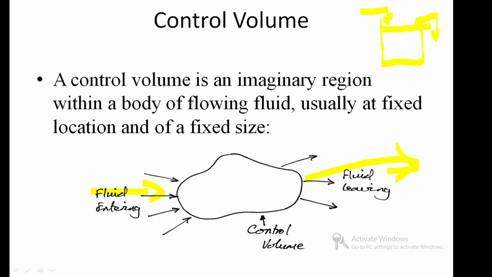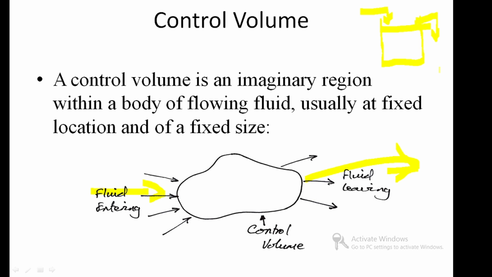This is the control volume. What is the capacity of the tank? That is the control volume. If you exceed the volume of the tank, it will overflow to the ground. This is the best example for control volume, right?